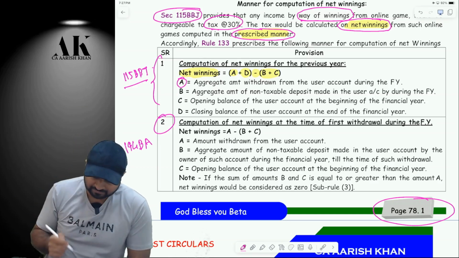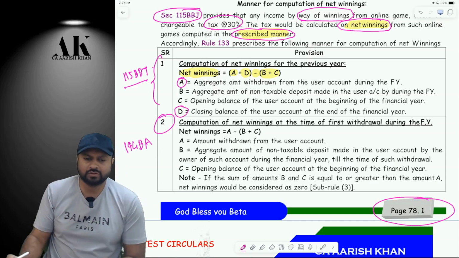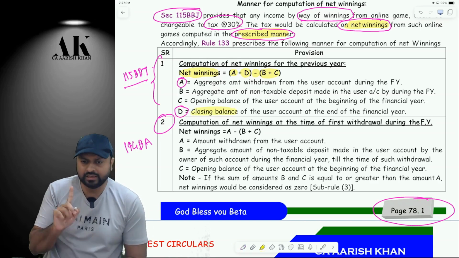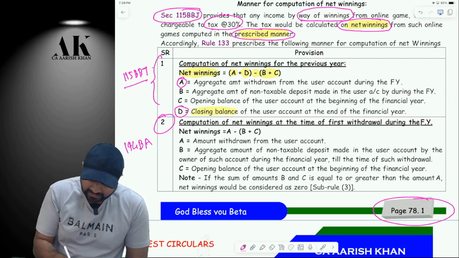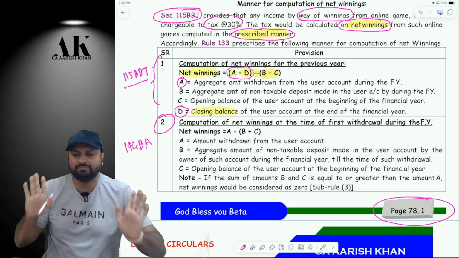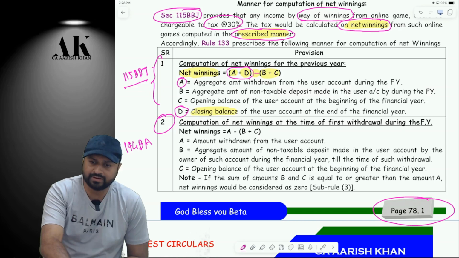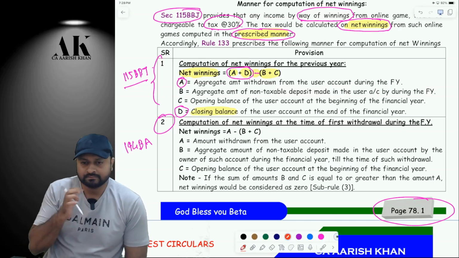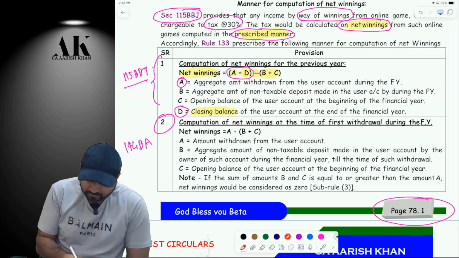Second, what is D now? We will go in the order of the formula. D is the closing balance. Is it clear? What is B now? A plus D is the summation you have to take, then minus B. B is something which we need to understand very logically, because there is a technical term over here. Be very careful. Now listen, all of you, leave aside everything and listen here. Sir, what is B? There is a technical term over here.